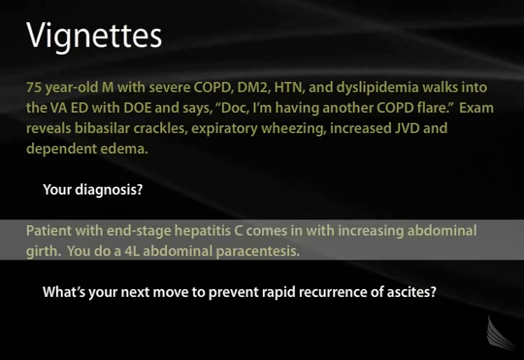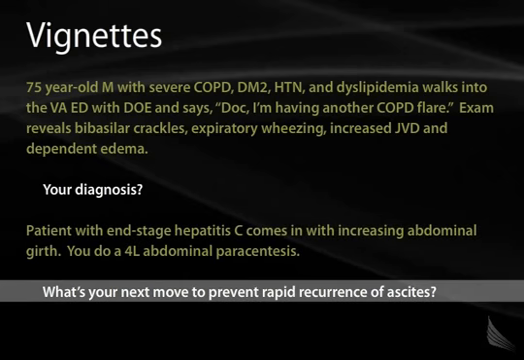Your next patient has end-stage hepatitis C and comes in with increasing abdominal girth, and you do a 4-liter abdominal paracentesis. What is your next move to prevent the rapid recurrence of ascites? Well, it's important to remember what the cause of ascites is in this patient to begin with. One of the major driving forces for ascites in patients with liver failure is the low production of albumin by the liver. This will drop P sub C, lowering the oncotic pressure, causing edema to form.